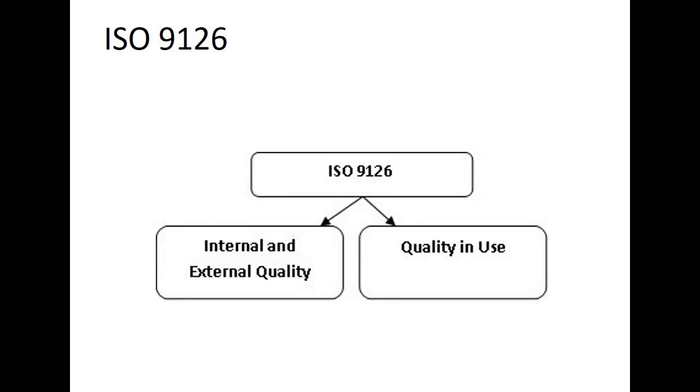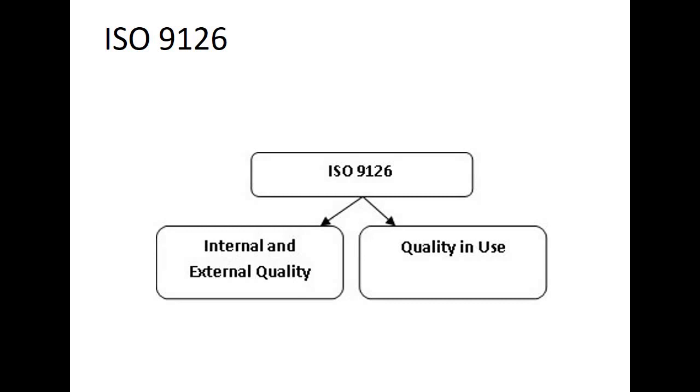The organization of this model is also somewhat similar to McCall and Barry Boehm's model as well. And what we have is that this includes functionality as a parameter and the internal and external quality characteristics on top of it.